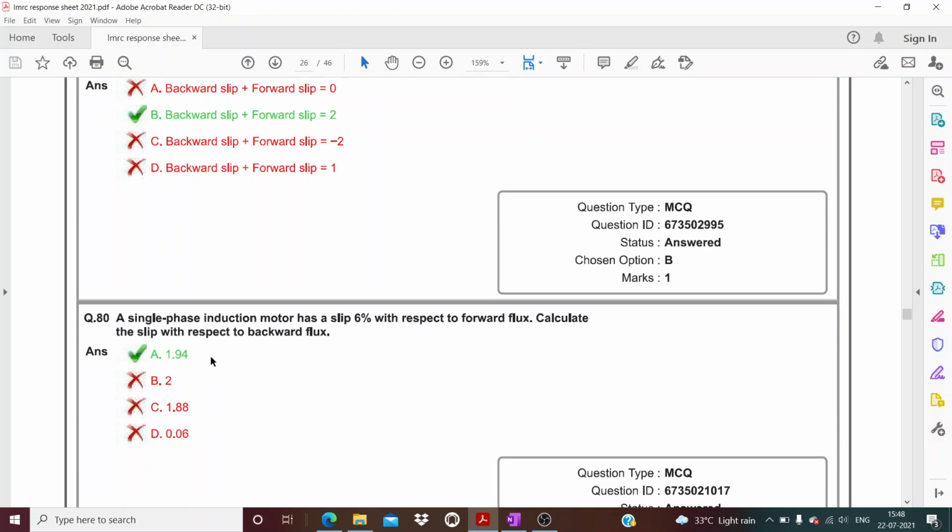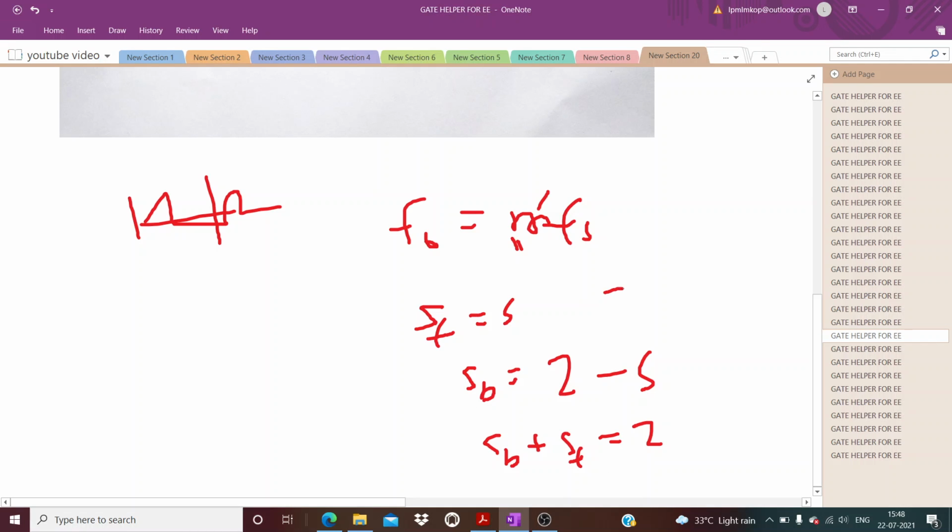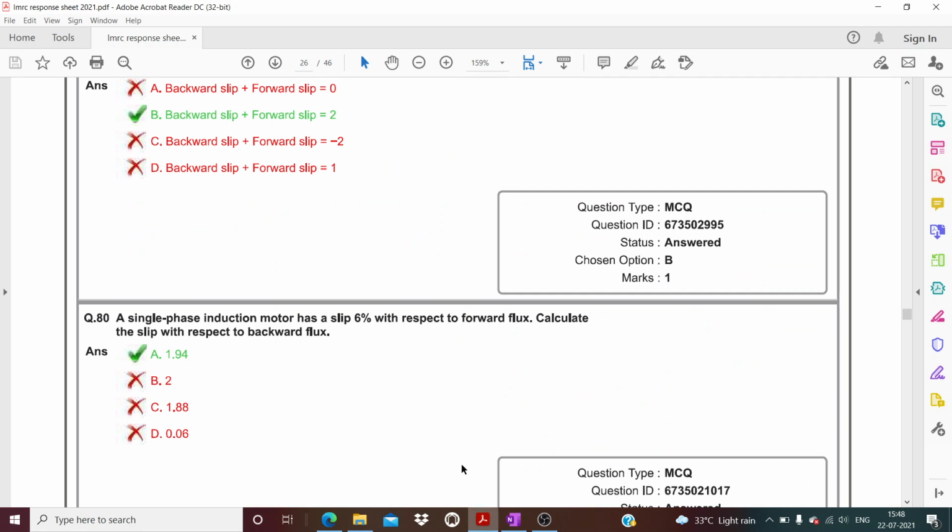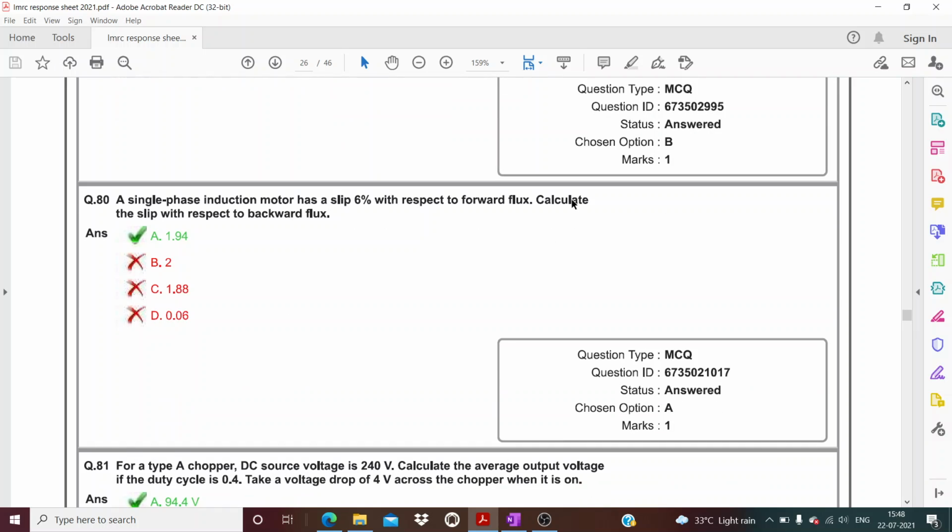Now they have asked the slip with respect to backward, simply backward slip will be 2 minus forward slip. Okay, so if forward is given as 6%, therefore 2 minus 0.06 will give you 1.94. Okay, so this was an easy question. 1.94 is the right answer. I hope it is clear.